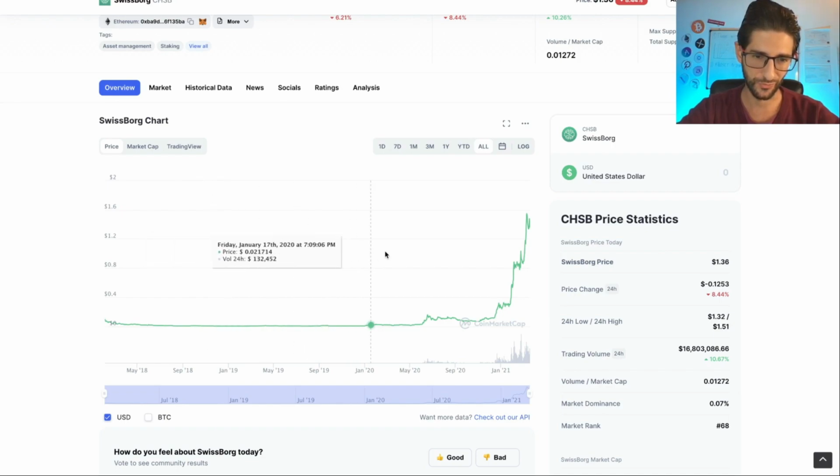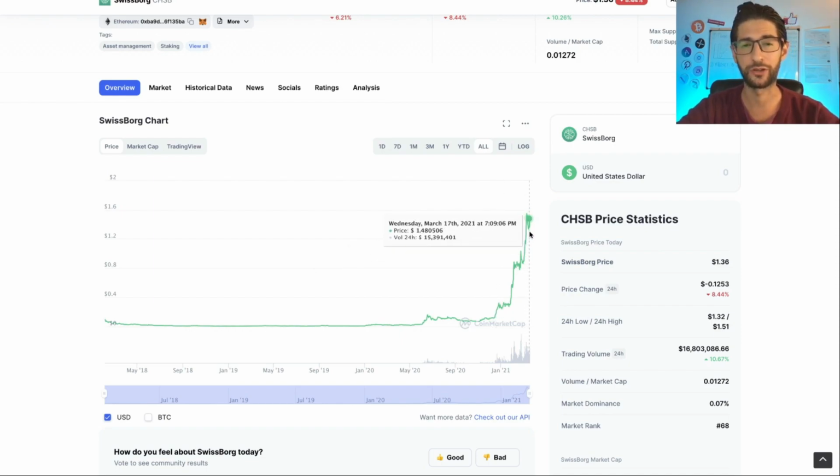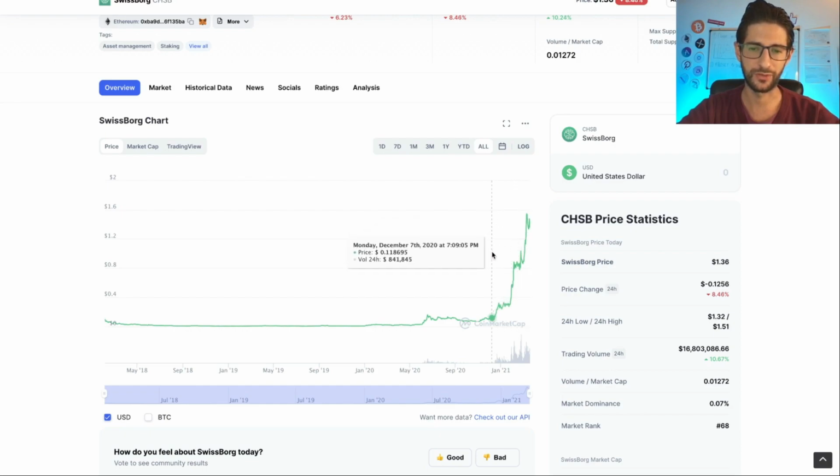You can see how for almost 3 years it was completely flat. And then we started 2020, we have a little movement there, and from the end of December until now it has been parabolic and exploding here. And this is probably because of some hype news around this exchange and this application. But you need to understand that all coins that started to move in December 2020 are mostly related to hype.